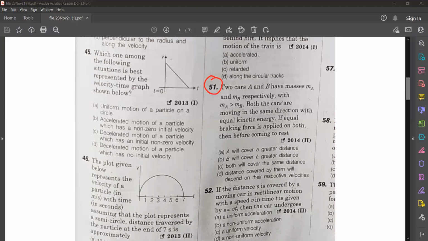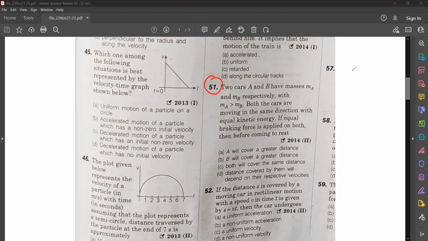Two cars A and B have masses MA and MB respectively, with MA greater than MB. Both cars are moving in the same direction with equal kinetic energy. If equal braking force is applied on both, then before coming to rest, what happens? That is what you have to find out.